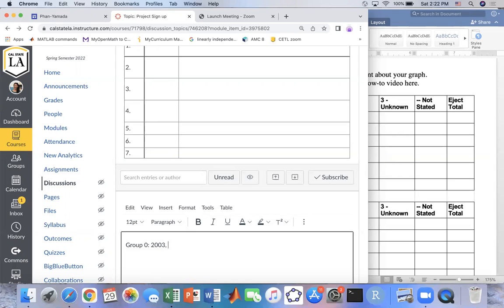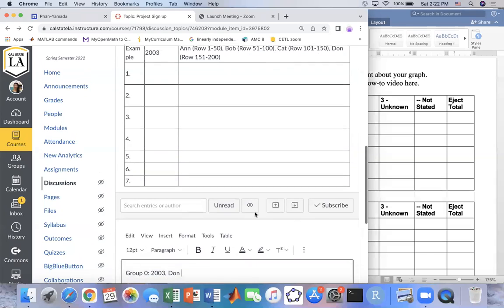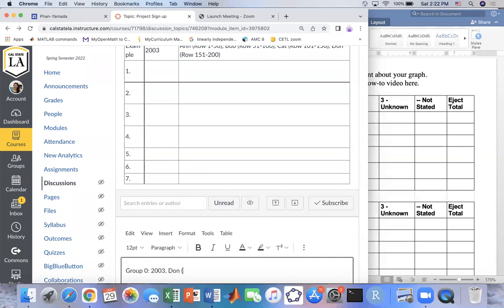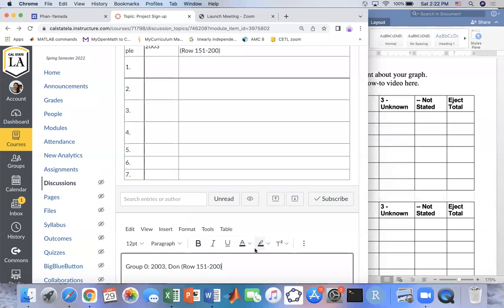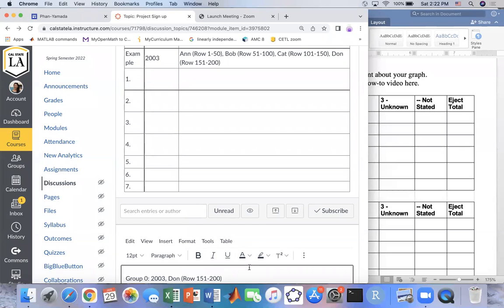Because I signed up first, I'm going to choose John over here, and then I'm going to choose the rows: 151 to 200. That would be 50 rows in total. And then you submit. When you submit like this, I will approve your sign up, and then I can put it on here. In here I made a sample, so group 0 will have 2003 and have 4 people right here. Only 4 people in the group.